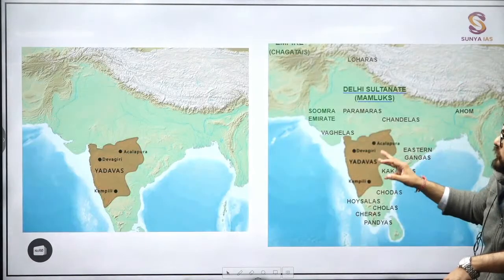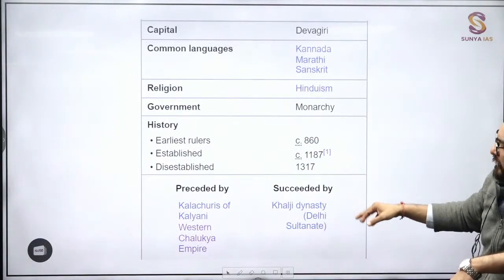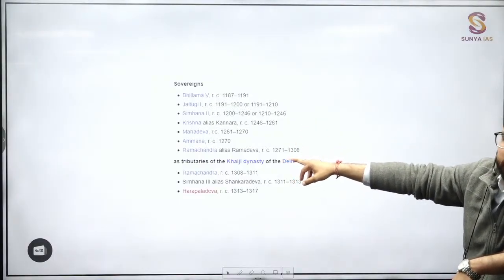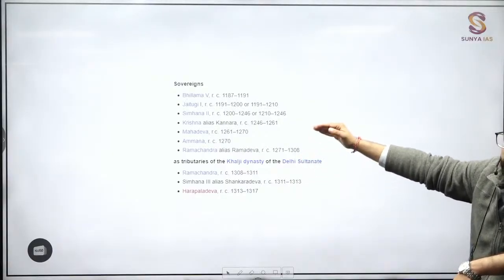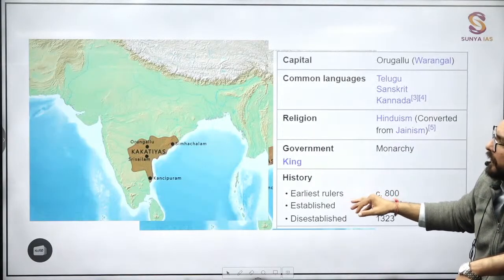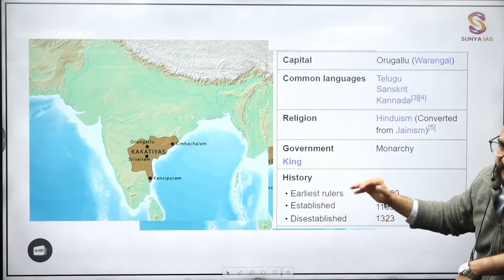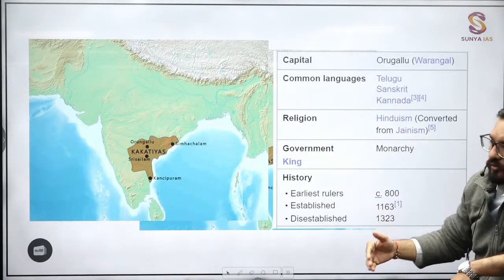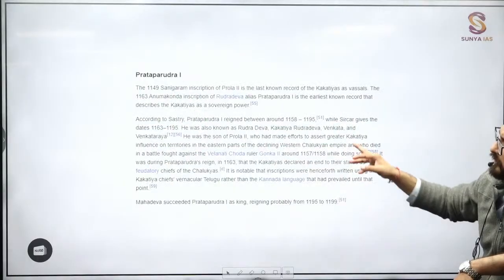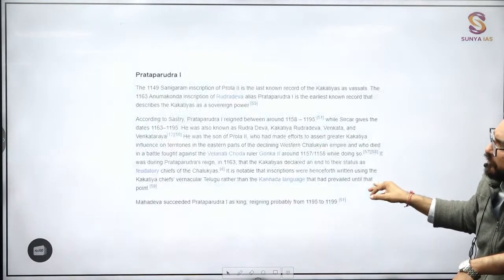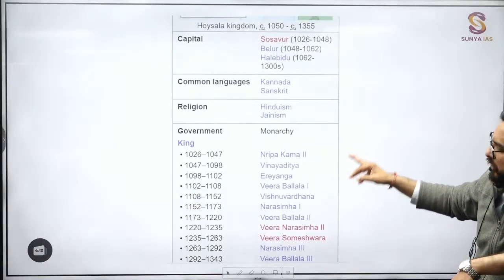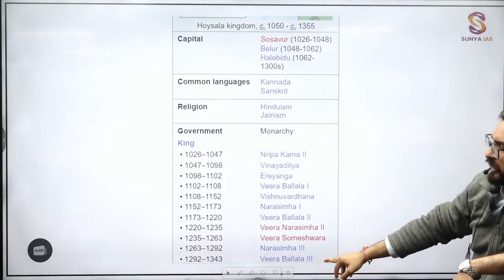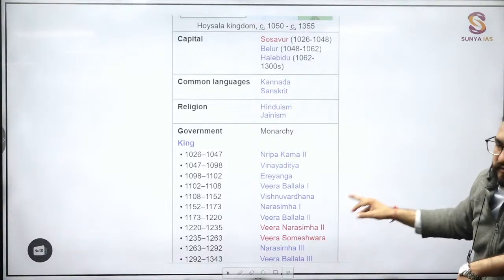Alauddin Khilji. So look, these are the rulers of the Yadavas, guys. Different rulers you will be seeing. But one important ruler which you know is Ramchandra, ruling 1271 to 1308, contemporary to Alauddin Khilji. This is the Kakatiyas. I have added this later on after seeing the question. This is a bit of information so that you can understand more about them. Kakatiyas, the important ruler is Pratap Rudradev. Pratap Rudradev is mentioned in your NCERT also. This is your Hoysala kingdom, Veer Ballal III, contemporary to Alauddin Khilji.